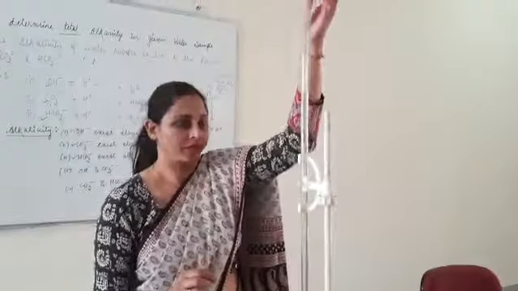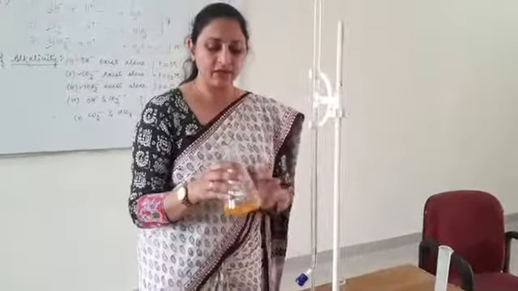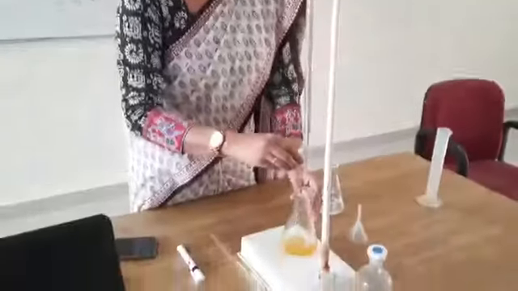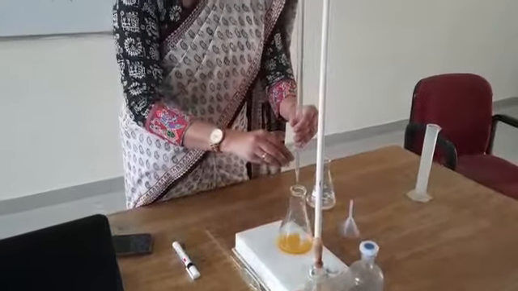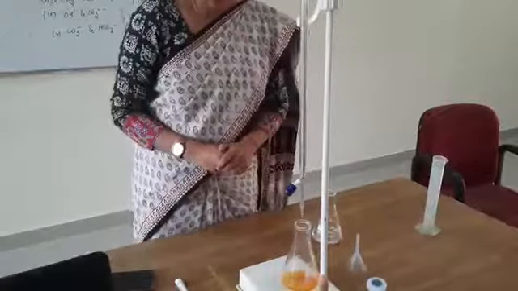Its normality is N/40. Now we will titrate this standard acid with the unknown water sample. I will loosen this knob, and we have to titrate till the light pink color.